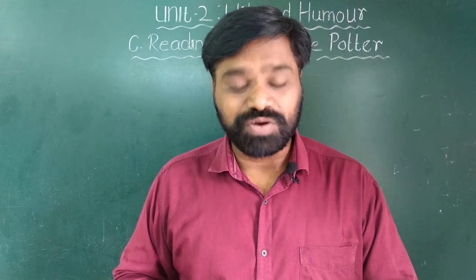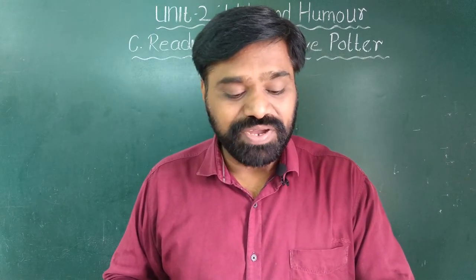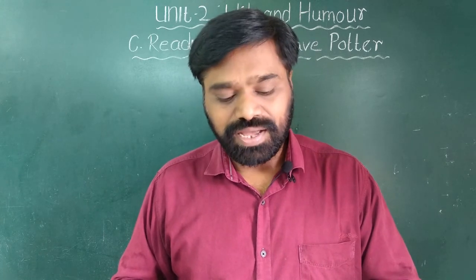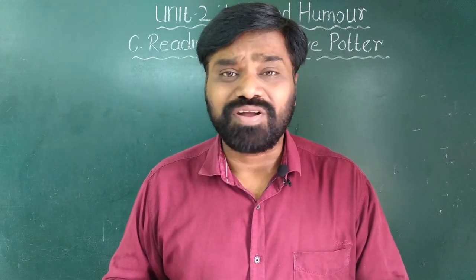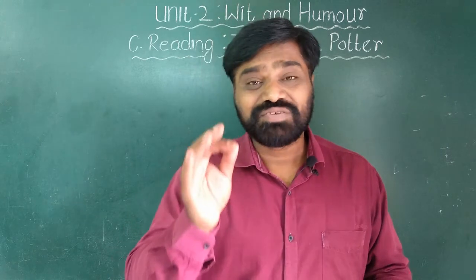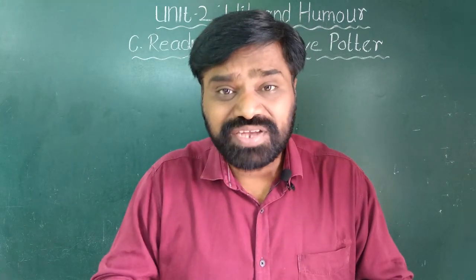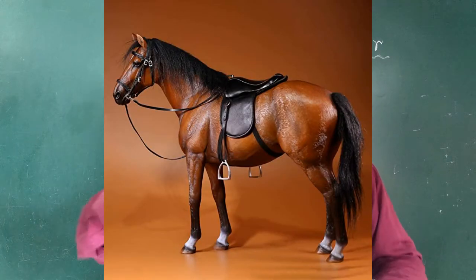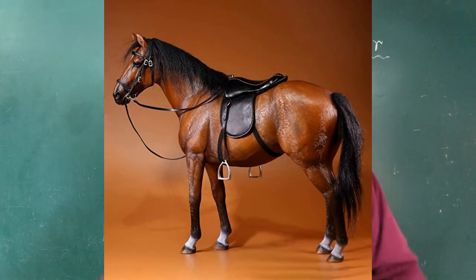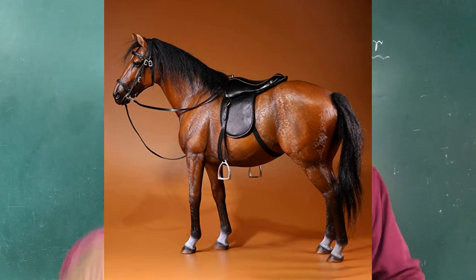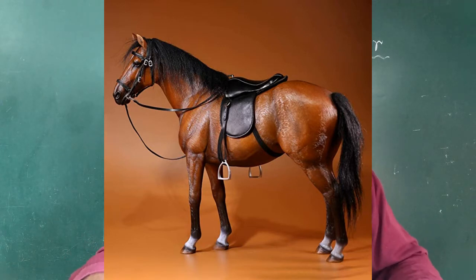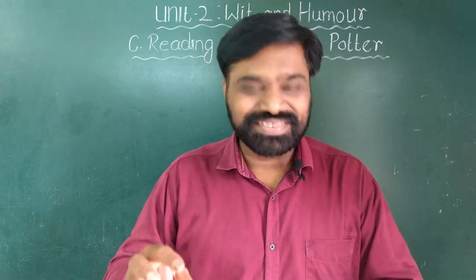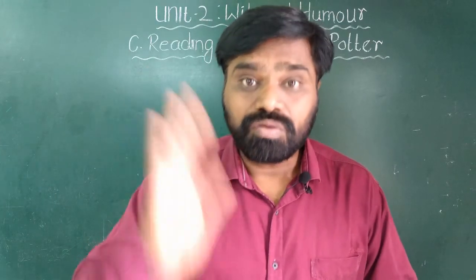So he says to his wife, "Please tie my feet to the stirrups, dear wife," said the potter. "Otherwise, I shall certainly fall off." He is asking his wife to tie his feet to the stirrups. What are the stirrups? Stirrups are the metal rings that hang from the saddle on which the horse rider keeps his feet for support. So he is asking his wife to tie it with a rope.